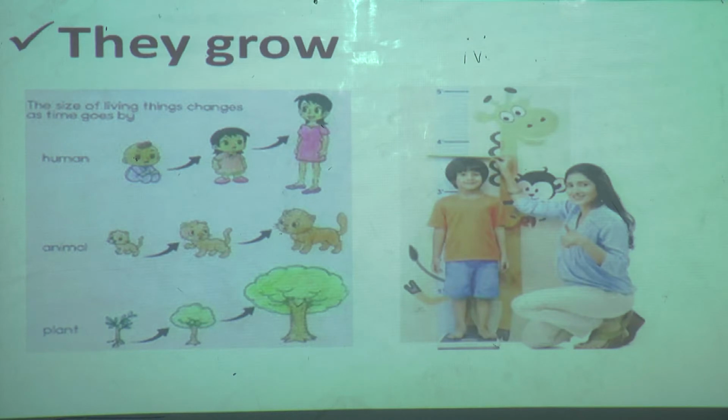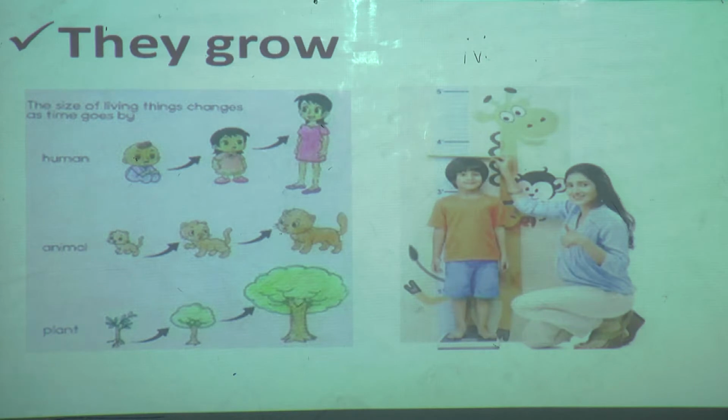Suppose you are in second standard and you are 120 centimeter, might be in third standard you became 125 centimeter. Just cross check your report cards, so you will come to know. So here what I want to tell you, children, is that living things grow. But non-living things, they do not grow.